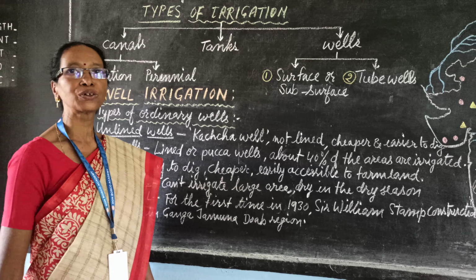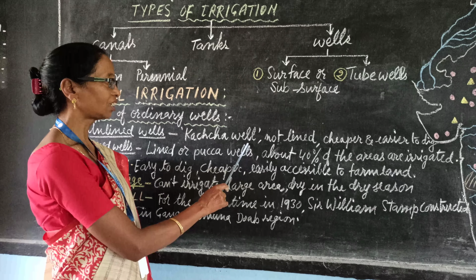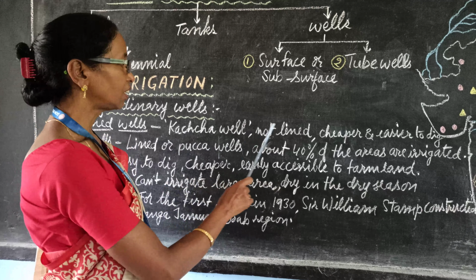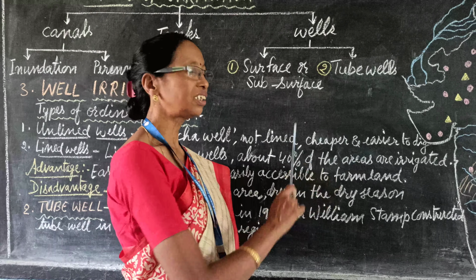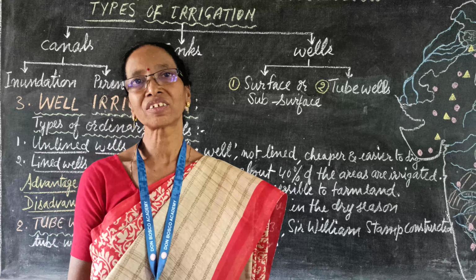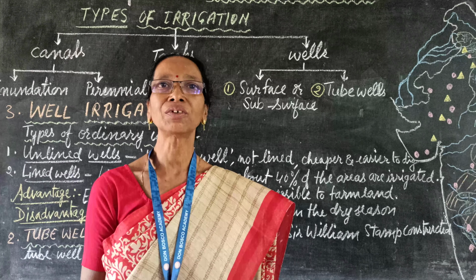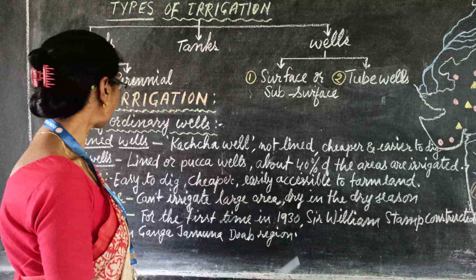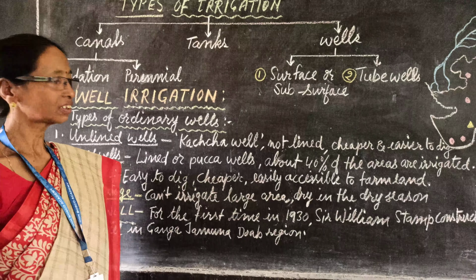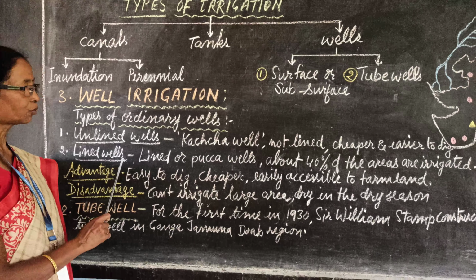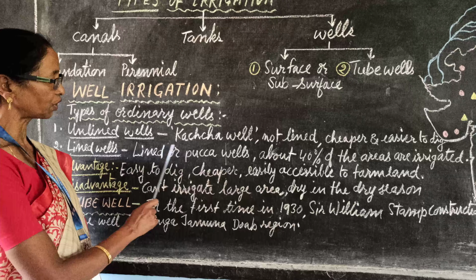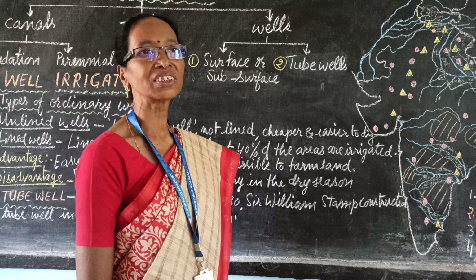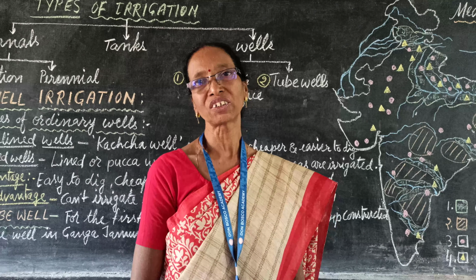Unlined wells are also known as kacha well, and it is not lined. It is cheaper to construct and easier to dig anywhere there is a high water table. So farmers can dig unlined wells in their fields. Second is lined wells. It is known as lined well or pakka wells. It is also easier to construct anywhere where there is a high water table.